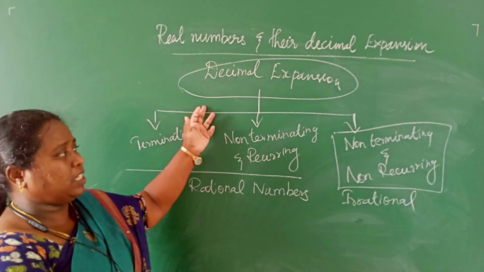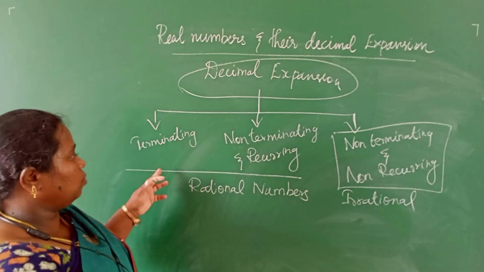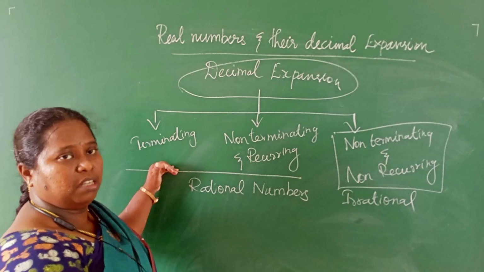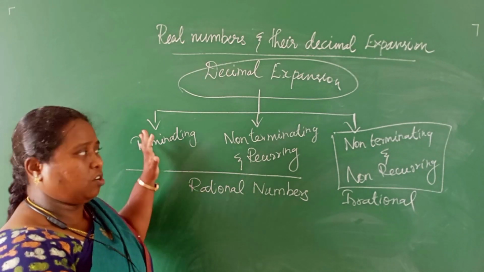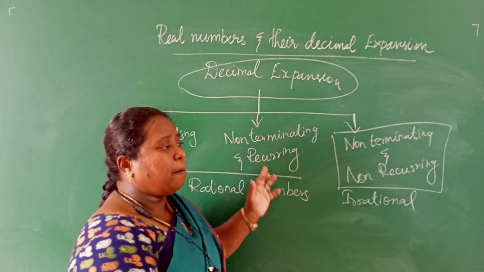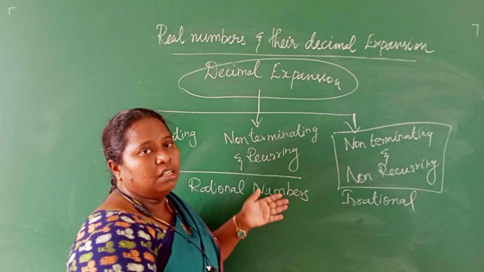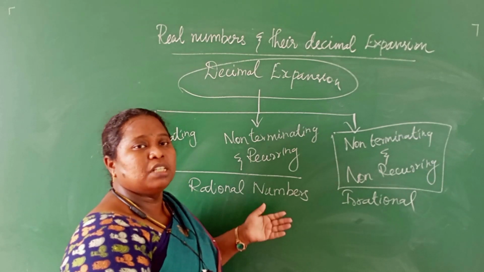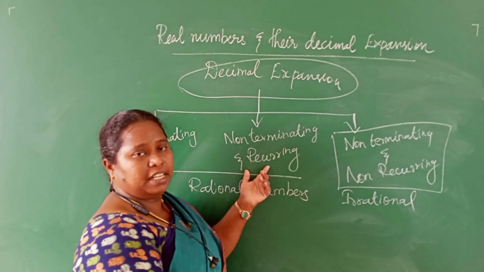With the decimal expansion, we can categorize into three main types. First one is a terminating number. What is the meaning of terminating? It means the number has received the remainder as 0. Second one, if it is not terminating but the quotient has the same block of numbers repeating, that is non-terminating recurring.